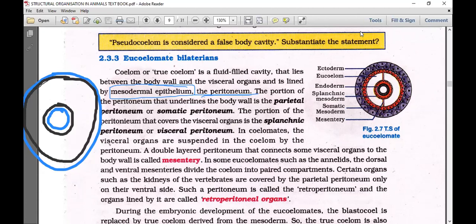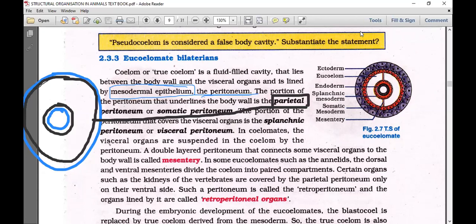The portion of the peritoneum that underlines the body wall is called the parietal peritoneum. So we are talking about this. The peritoneal layer present as the inner lining of the ectoderm is called the parietal peritoneum or somatic peritoneum.